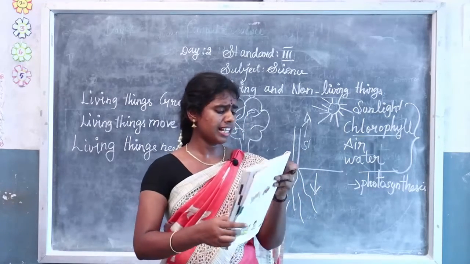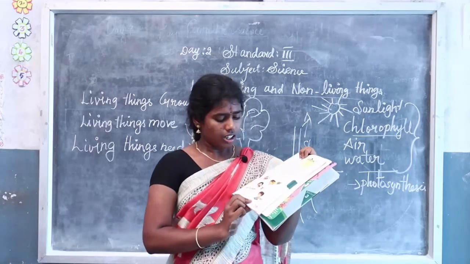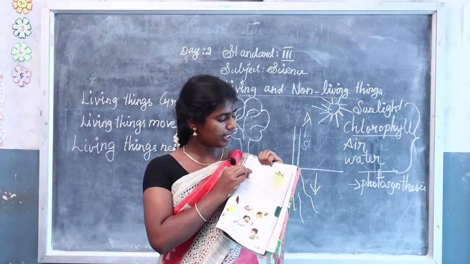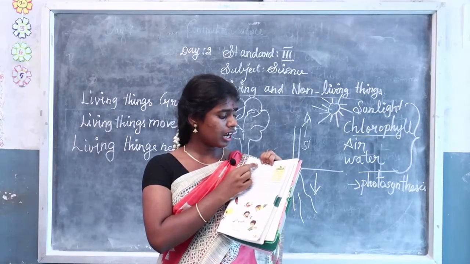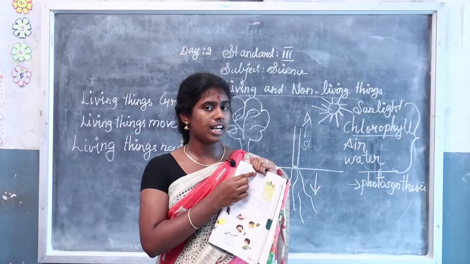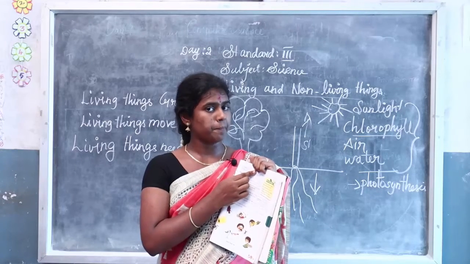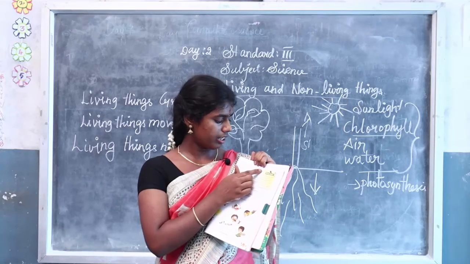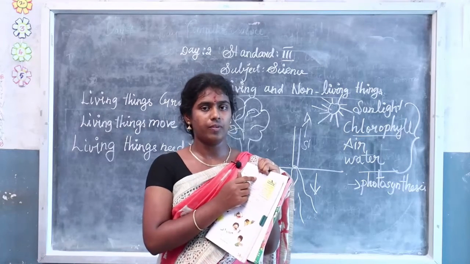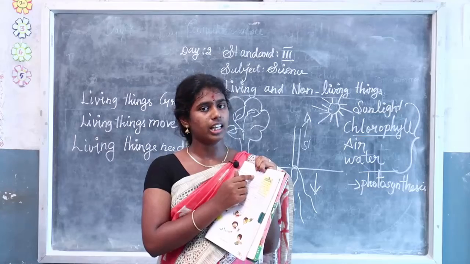Understand? Yes. Now turn to page number 129 in your Oxford Seasons book. Keep your finger there. Chairs and tables do not feel hungry, because are they living or non-living things? Non-living things. So they do not need food, as they are non-living. Because they are non-living, there is no need to eat food.